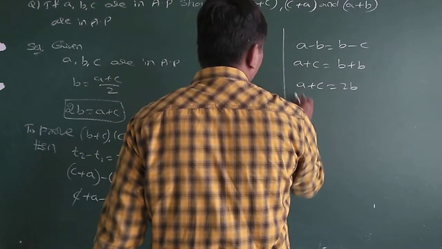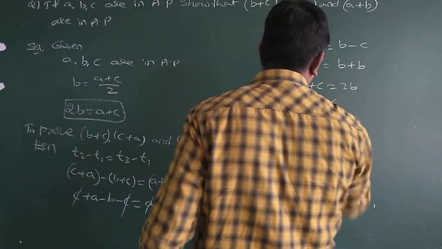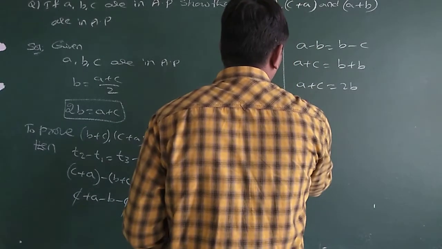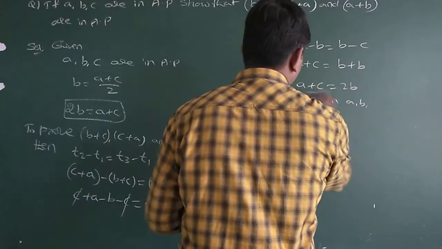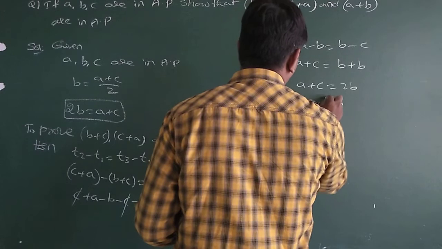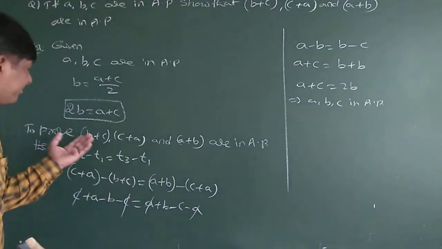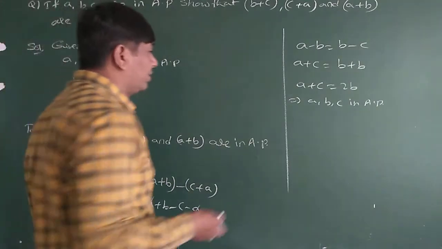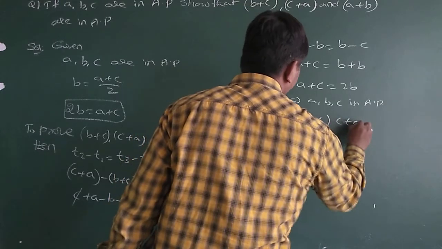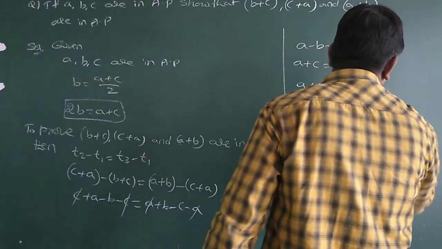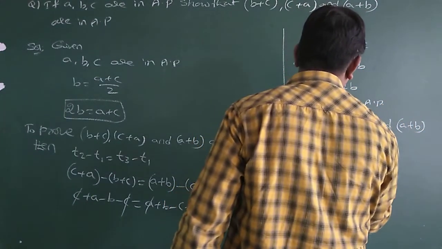So 2B is equal to A plus C. That implies A, B, C are in AP, which is already given. A, B, C are obtained from B plus C, C plus A and A plus B only, no? Therefore, B plus C, C plus A and A plus B are in AP.